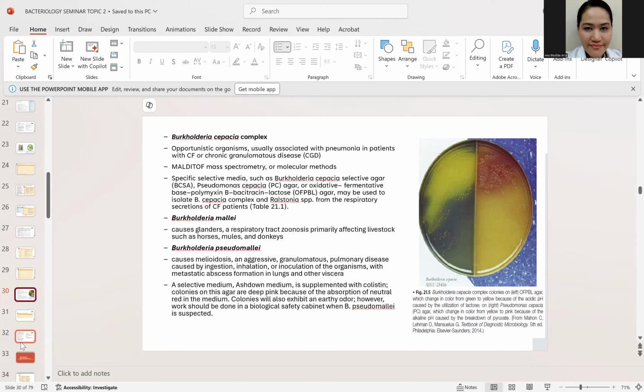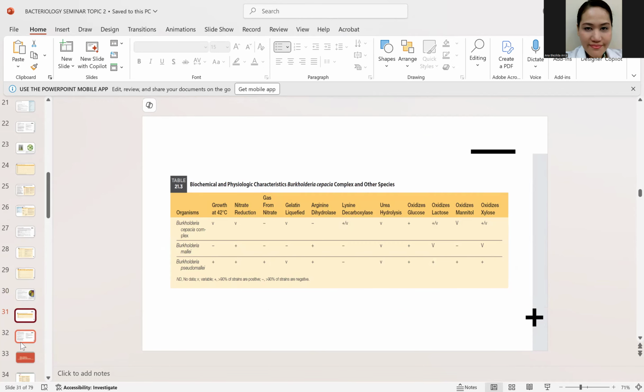And how do you identify that? You may culture in Ashdown medium. The Ashdown medium, it must give you deep pink colonies for you to say na meron ka nga Burkholderia pseudomallei. Okay? And these are the biochemical tests for them.